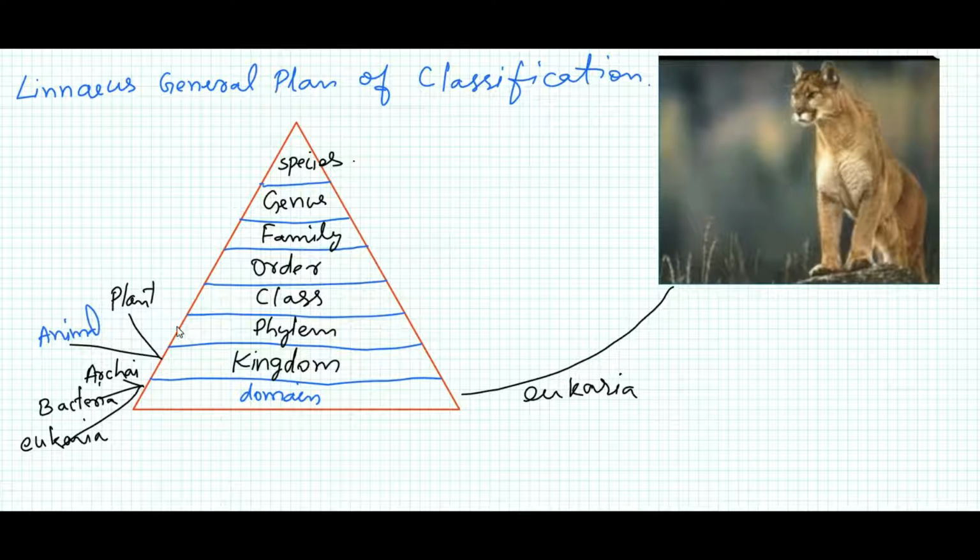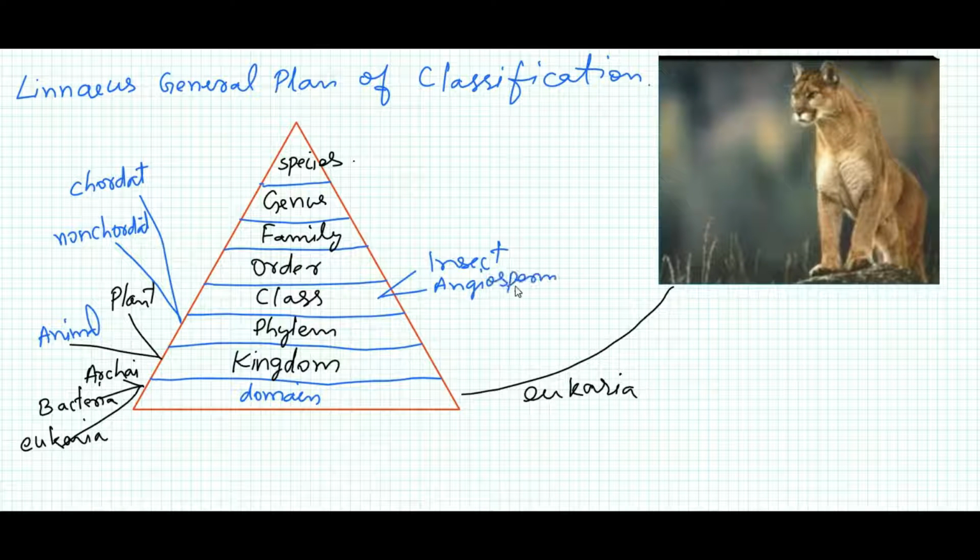The phyla are also of 2 main types, such as chordate. After that, there are various classes, which I'm writing on the right side, but class 6 students are not required to go up to this level. Giving only 2 or 3 names is sufficient.